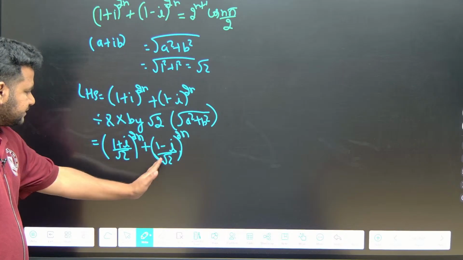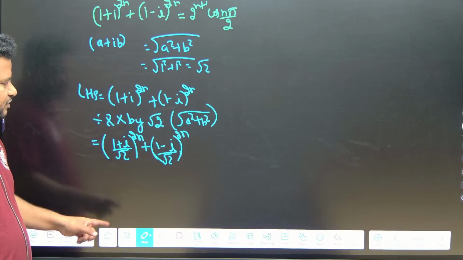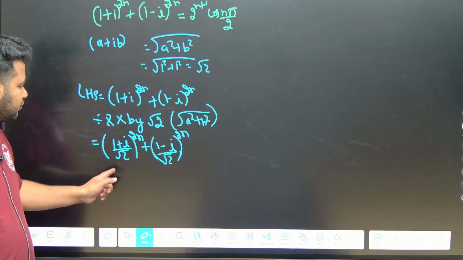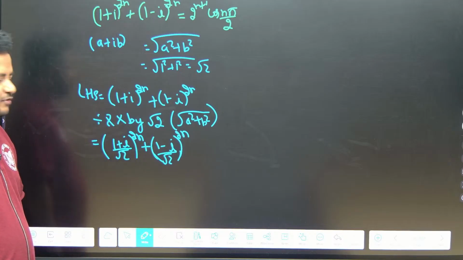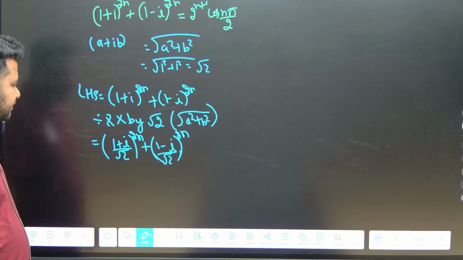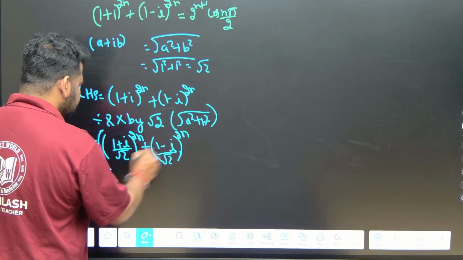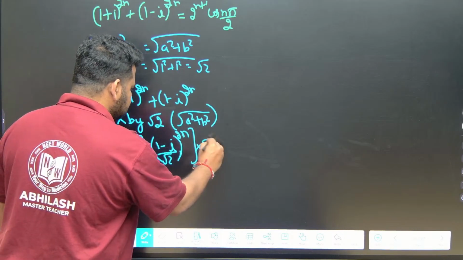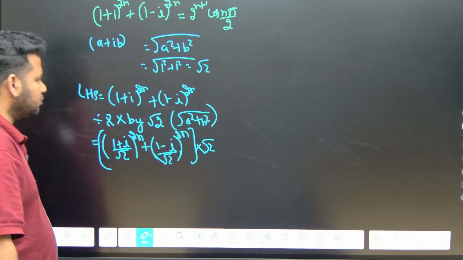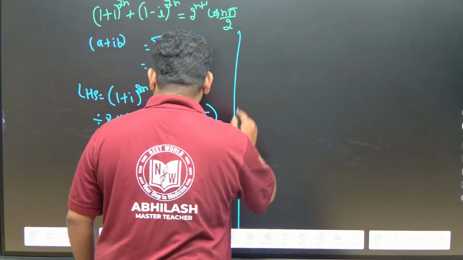I can take this root 2 outside, but definitely one thing we forgot. That means we have to multiply by root 2 also. Correct na? When we are dividing, definitely we have to multiply by root 2 also. So we will multiply by root 2. So this will give us what?